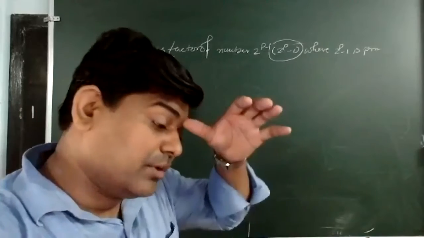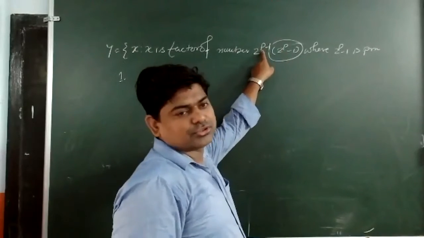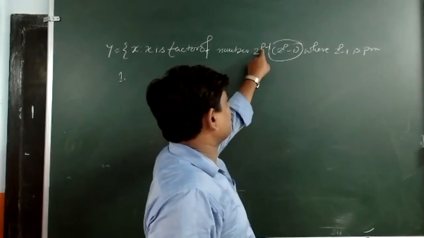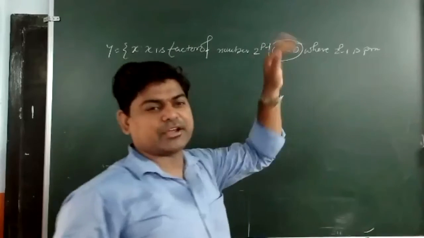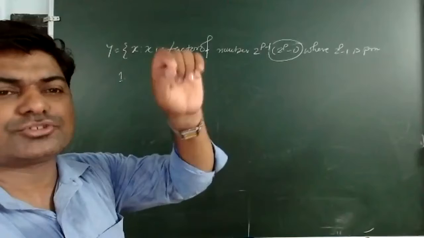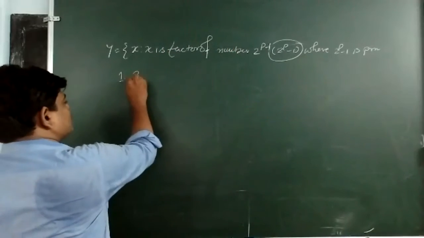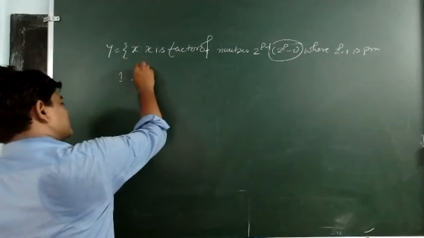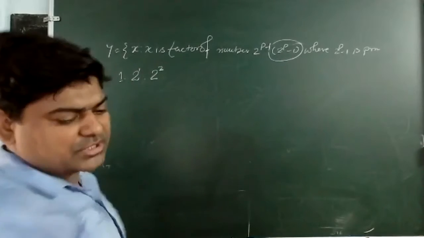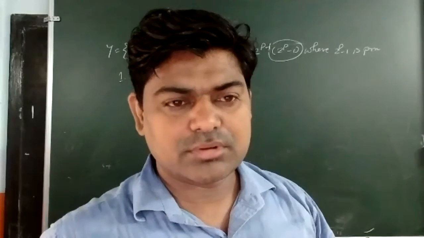Yes. And when we put the value of p here, at the same time I will put it here also. As I said, if I put 1, then 2 to the power 1 minus 1 is 1, and 1 is a factor of each and every number. Then I can substitute p equal to 2. So I get 2 to the power p minus 1 is 1. With all these, will I get 2 to the power p minus 1 also, or not?